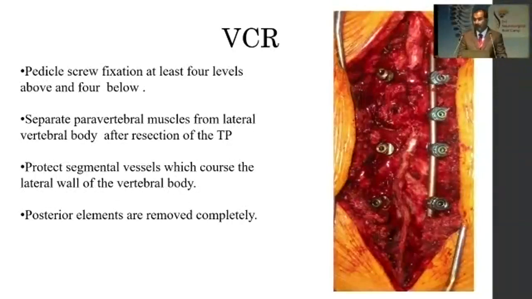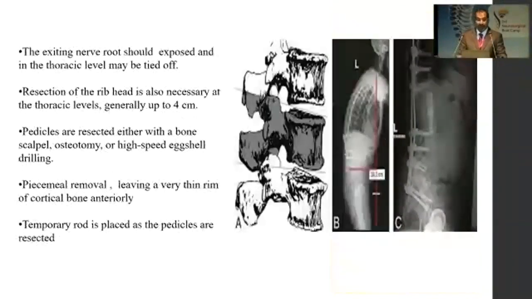Posterior elements are removed completely. In dorsal spine, the exiting nerve root should be exposed, and in thoracic level may be tied off. They can also be used for mild traction. Resection of the ribs may be required. Up to 4 centimeters can be taken. Pedicles are resected either with the bone scalpel osteotomy, or a high-speed eggshell drilling. Piecemeal removal of the bone, leaving a very thin rim of the cortical bone anteriorly.